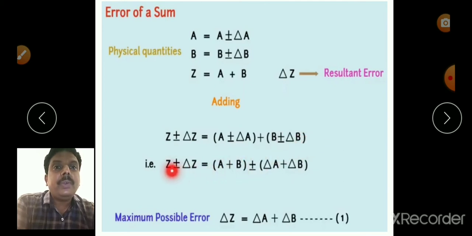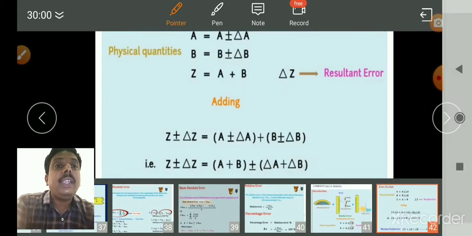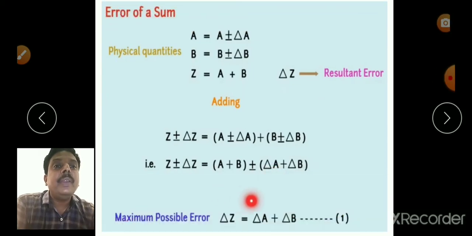That is z plus or minus delta z equals a plus b plus or minus delta a plus delta b. Sometimes it may be added, sometimes it may be subtracted. So the maximum possible error in summation is delta z equals delta a plus delta b.